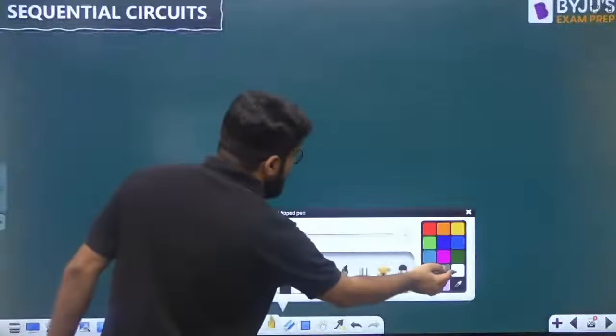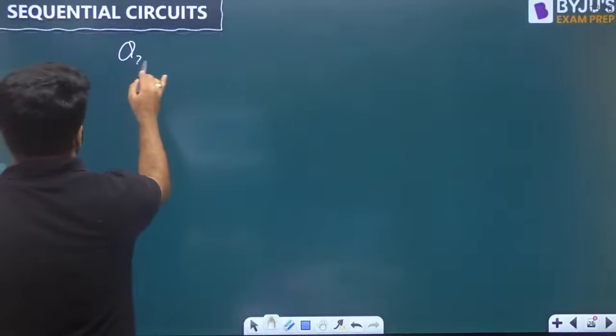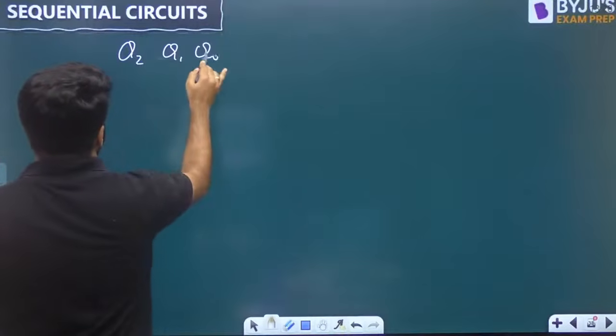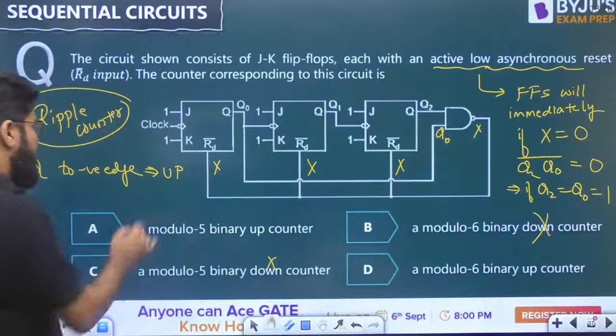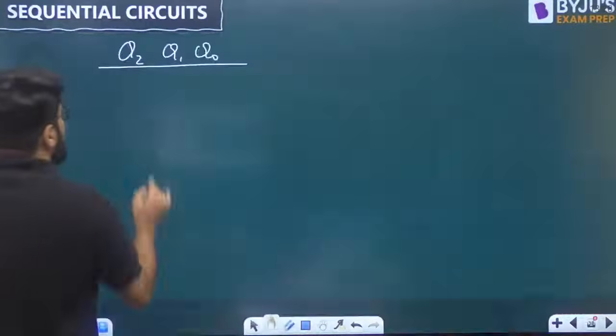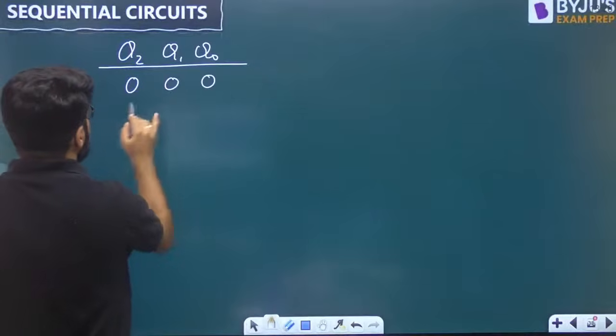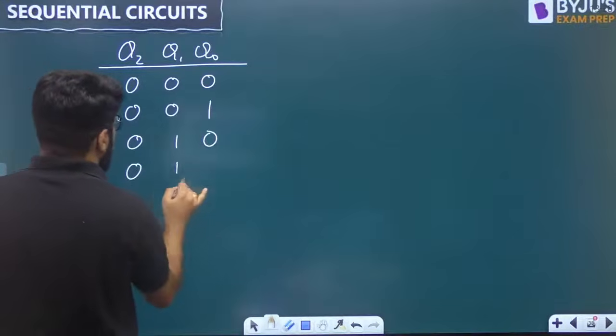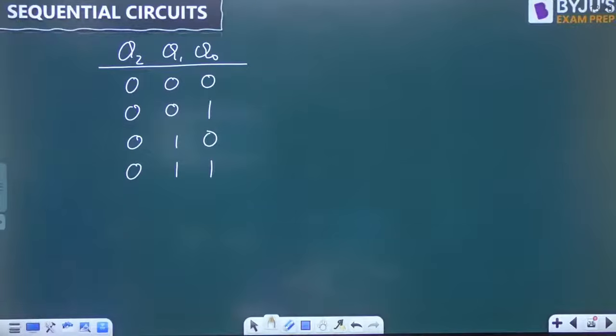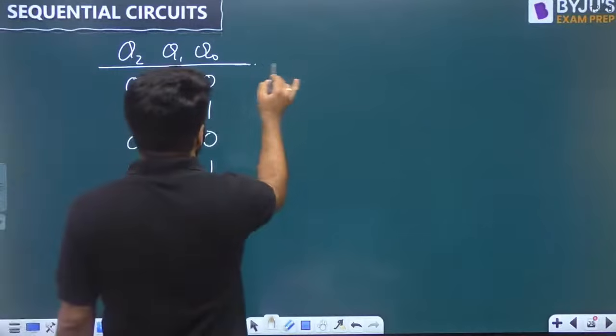Now look at the count pattern. Q2, Q1, Q0. It's an up counter as we have identified, so we start with 0, 0, 0, then 0, 0, 1, 0, 1, 0, 0, 1, 1, and so on. But what is the status of X?